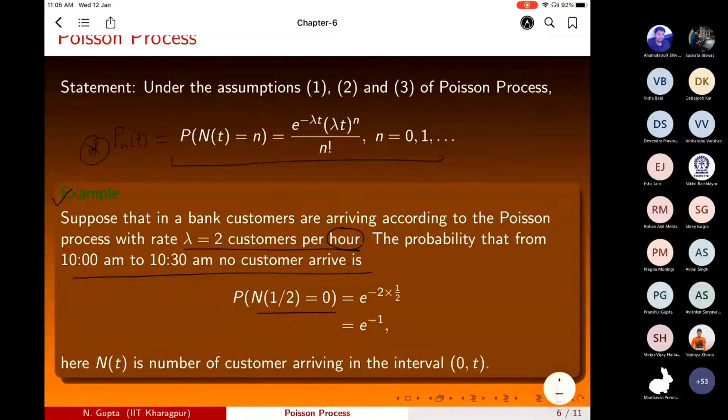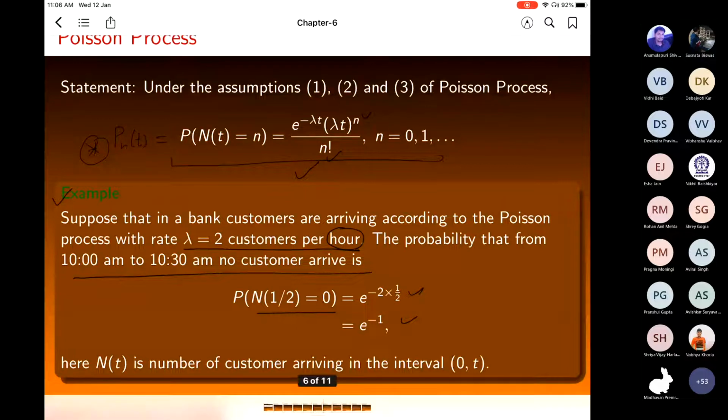So this will be e raised to power minus lambda t, where lambda is 2 and t is half, times (lambda t) raised to power 0 divided by 0 factorial. Therefore it is e raised to power minus 1, where N(t) is the number of customers in the interval 0 to t. So this is using the Poisson process.